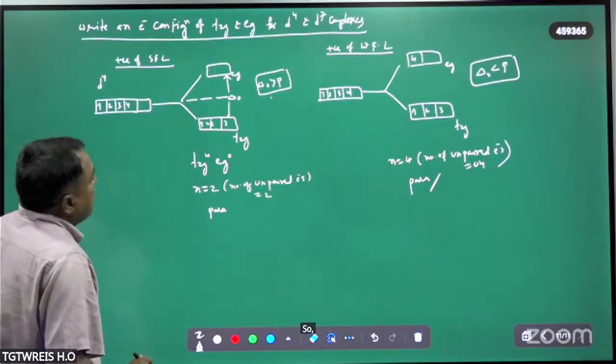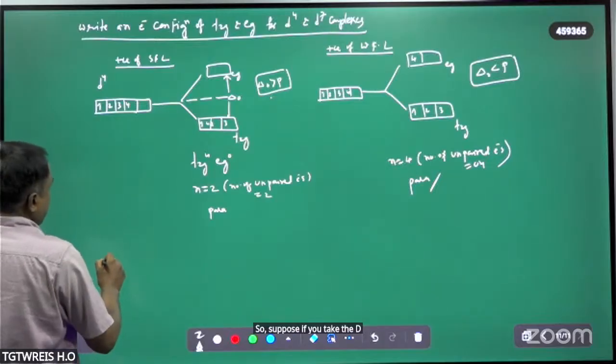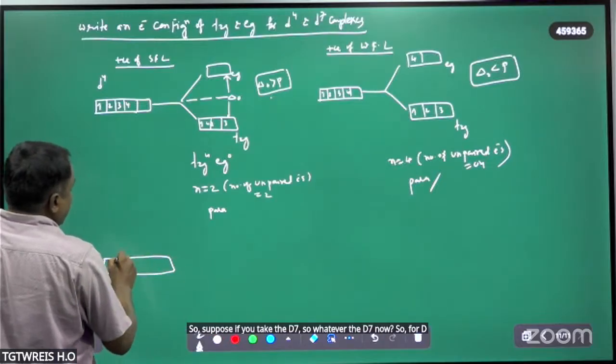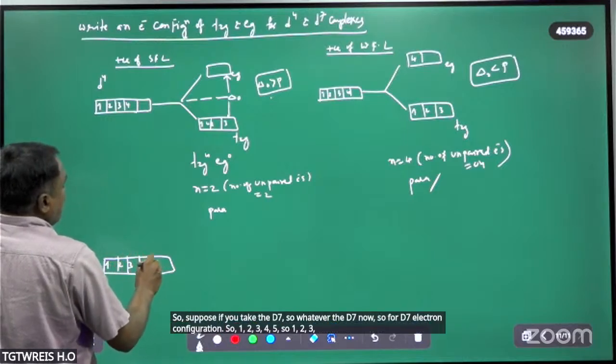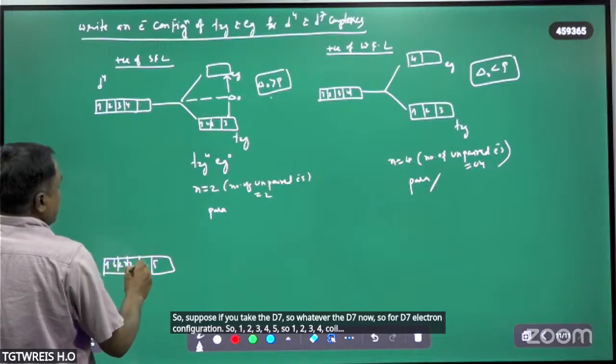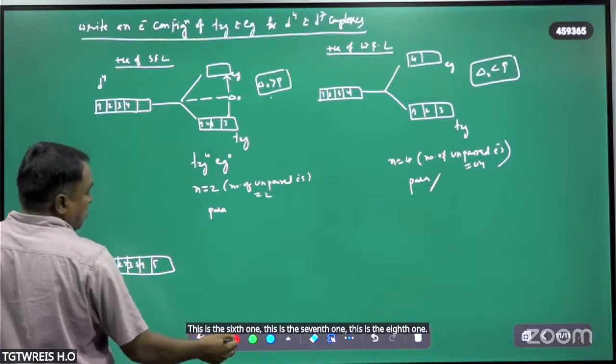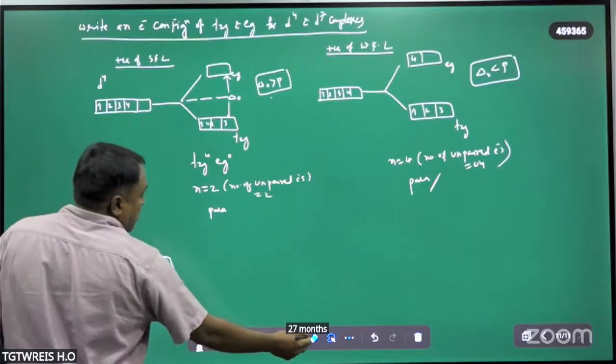Suppose you take d7 now. So what about d7? For the d7 electron configuration: 1, 2, 3, 4, 5, this is the sixth one, this is the seventh one. Only 7.